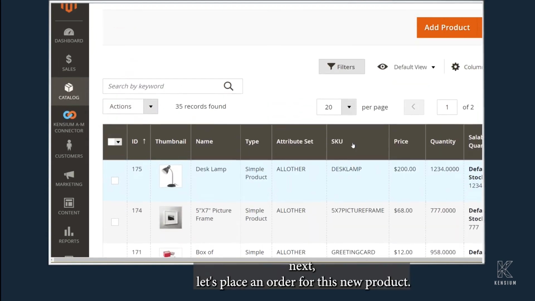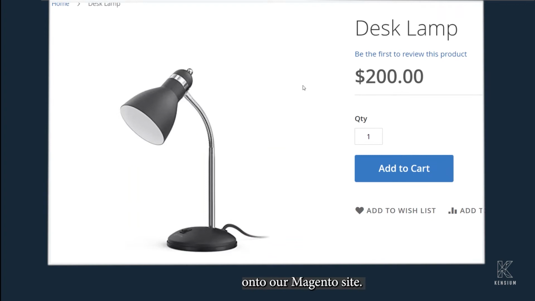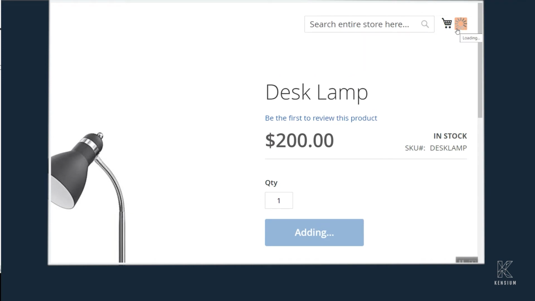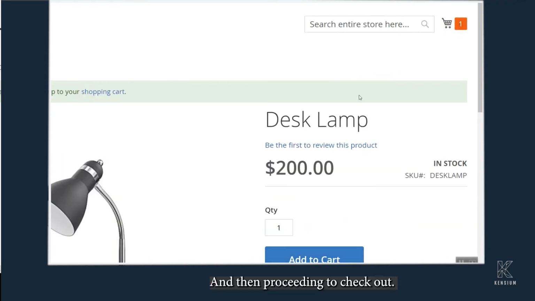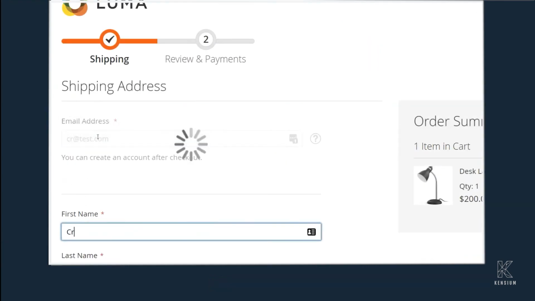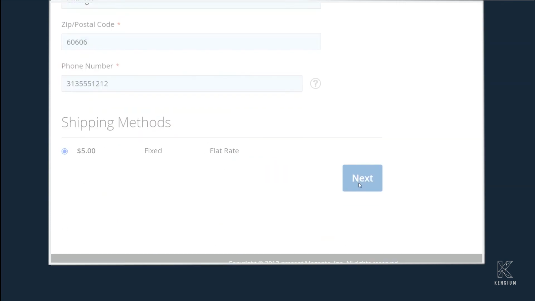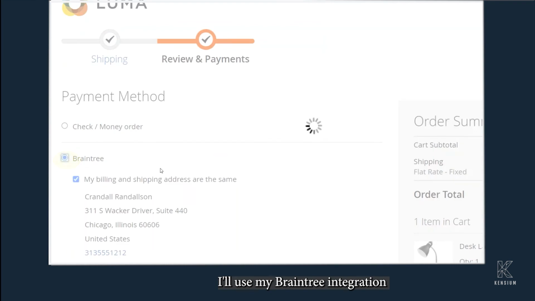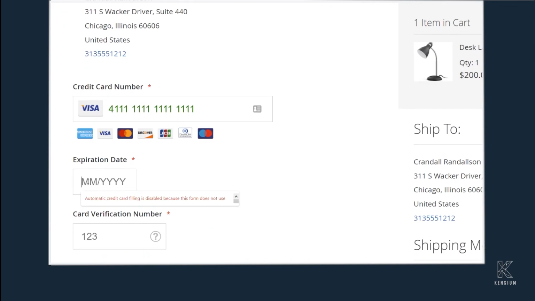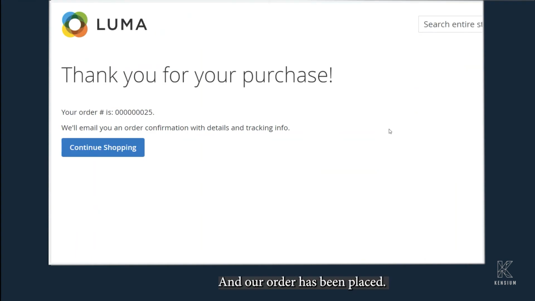Next, let's place an order for this new product. Our product's been added onto our Magento site. I'll start by adding one into our cart, and then proceeding to checkout. I'll use my Braintree integration to sync over the transaction that I've made. And our order has been placed.